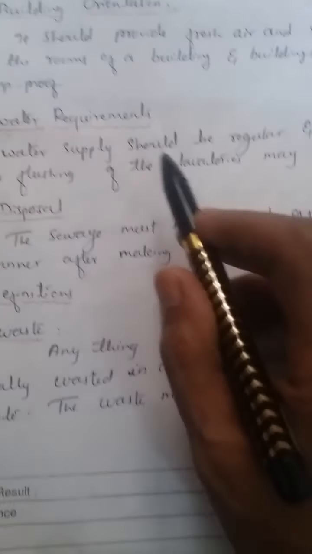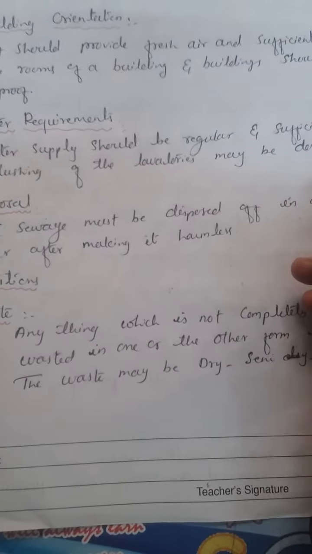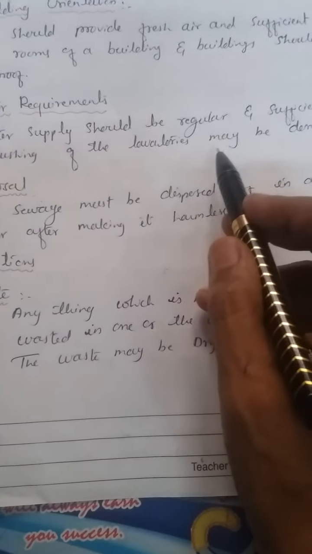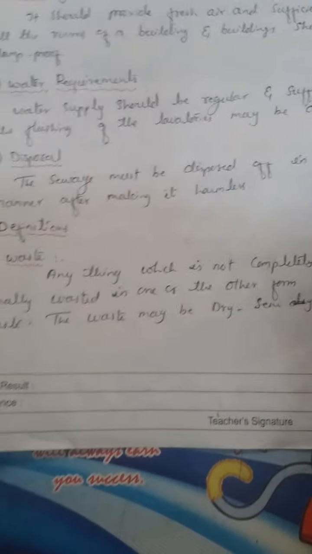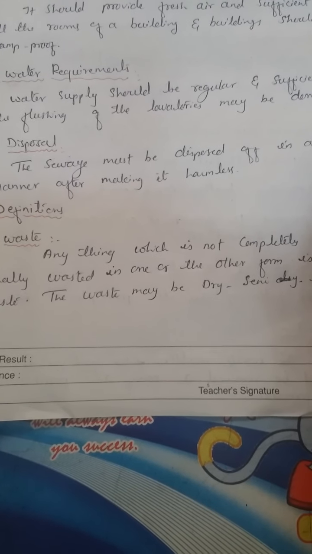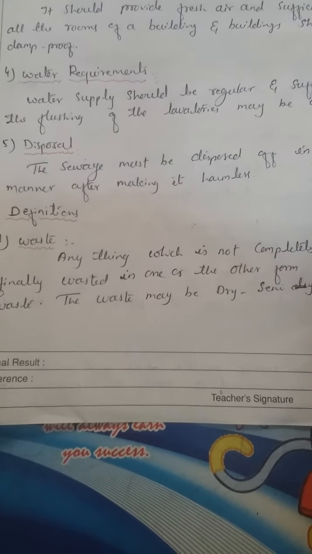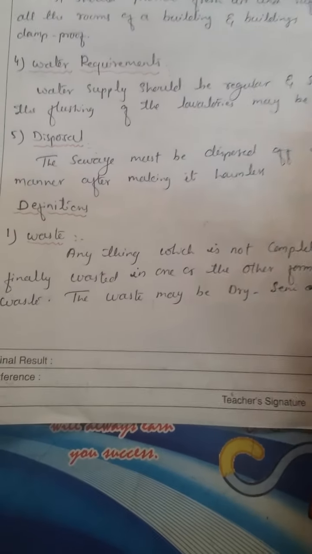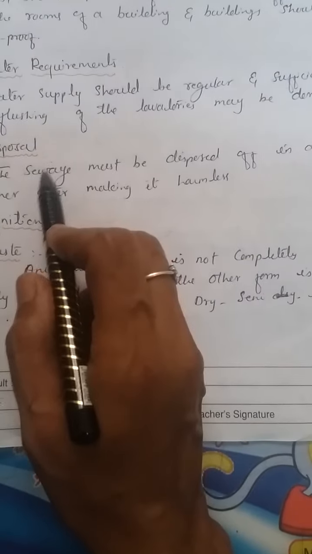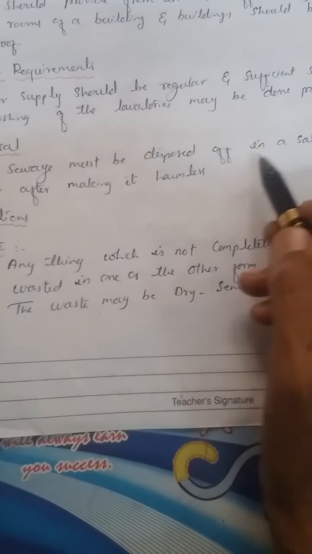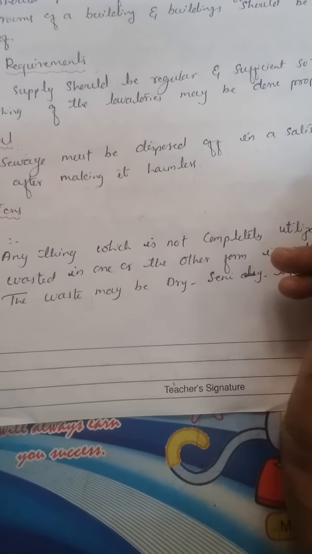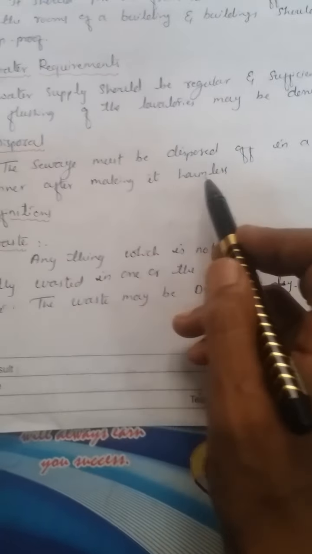Water requirements: water supply should be regular and sufficient so that the flushing of the lavatories may be done properly. A sufficient quantity of water should be supplied so that it will be easy to remove the liquid waste as early as possible. The next one will be disposal. The sewage must be disposed of in a satisfactory manner after making it harmless.